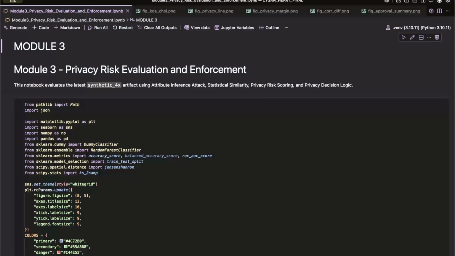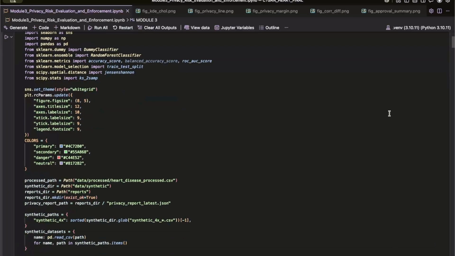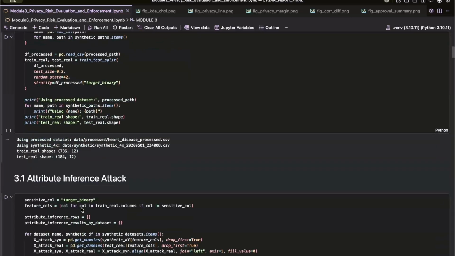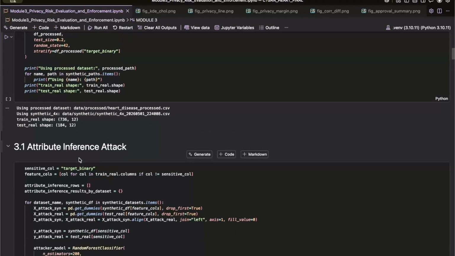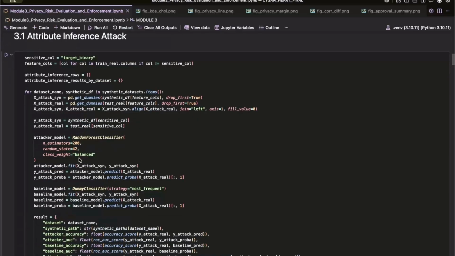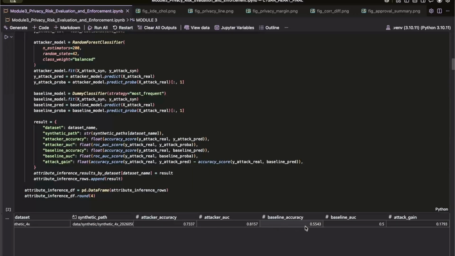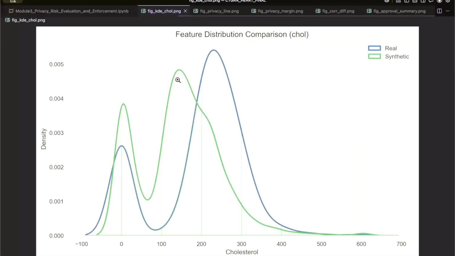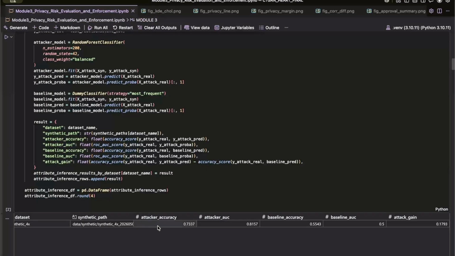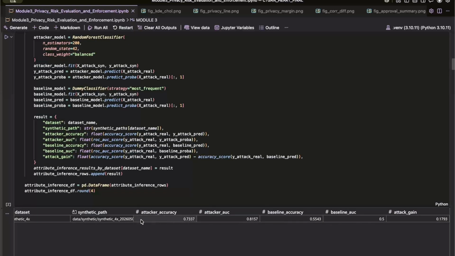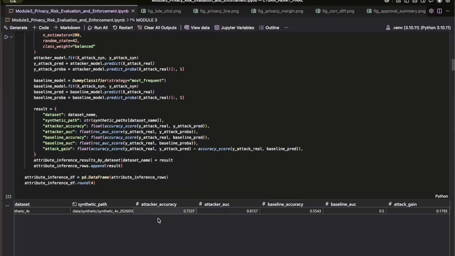Once the synthetic datasets are generated, the next step is to evaluate whether they leak sensitive patient information. To test this, an attribute inference attack is simulated, where a machine learning model attempts to predict sensitive attributes using only the synthetic data. The attacker accuracy and attack gain values are then measured to determine how much information leakage is present. Lower values indicate stronger privacy preservation. As shown in the results, all generated datasets remain below the predefined safety thresholds, indicating reduced privacy risk.